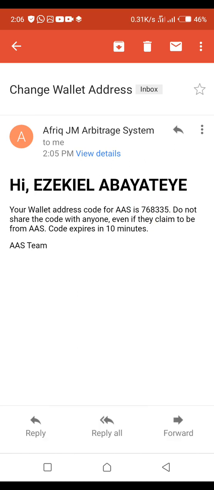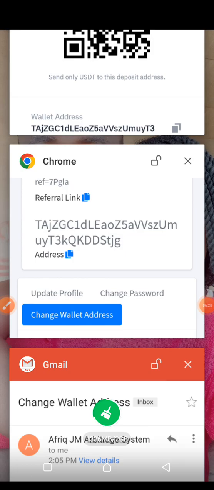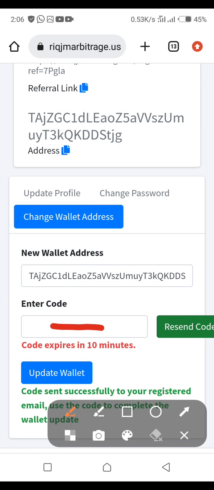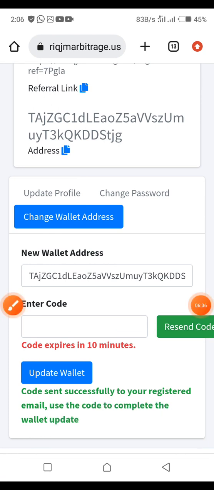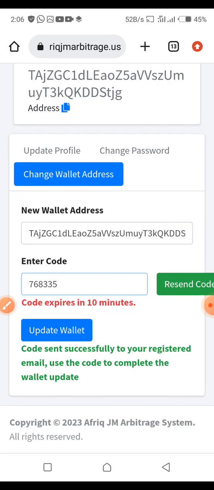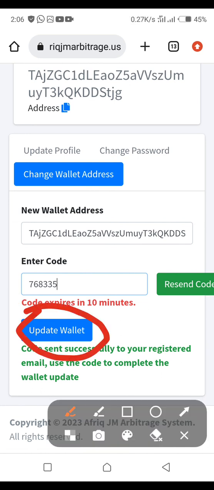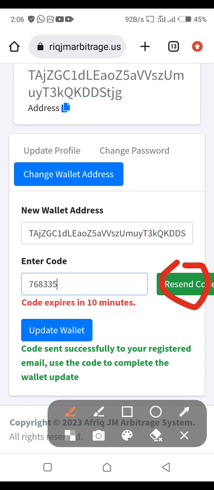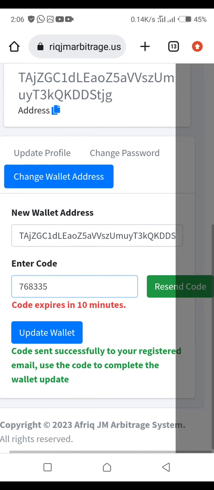So just highlight it and copy that code, and then you move back to the AAS platform and insert the code here where it says enter code. Just highlight and put the code there, and then click on update wallet. Now the resend code button here is for when you don't receive the code after some minutes. But I have received the code, so I will only click on this one that says update wallet.